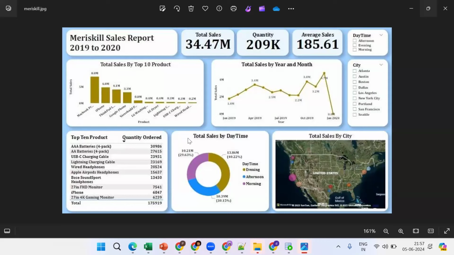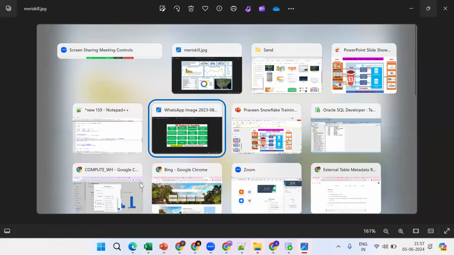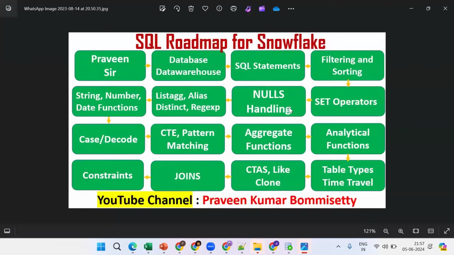This is group by daytime, group by sales, group by city, and this is group by product. Got the point? This is the sum function, count function, average function. These are the aggregate and analytical functions. How can I do all this? With the help of these SQL concepts. Remember, if you know SQL, you can easily understand aggregate and analytical functions.